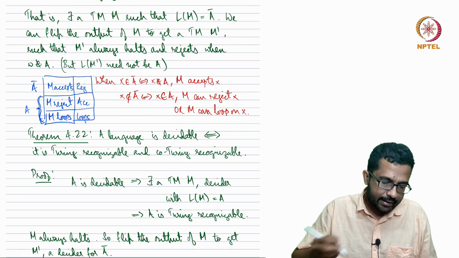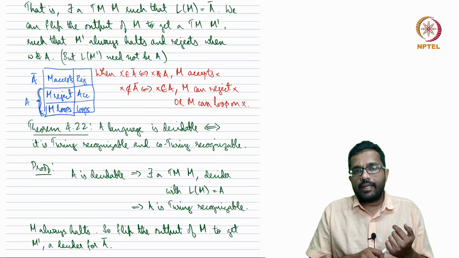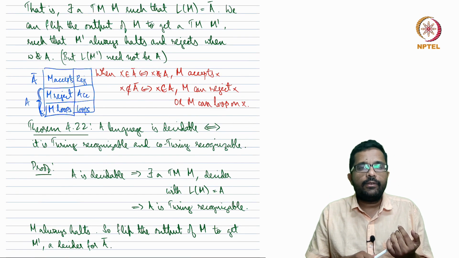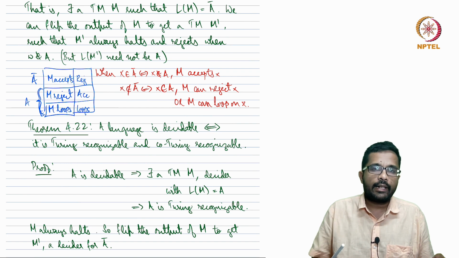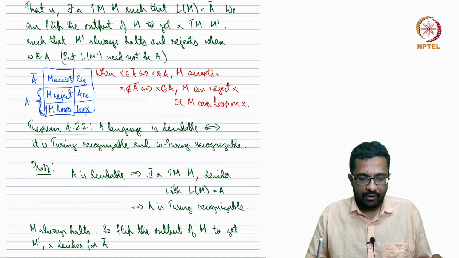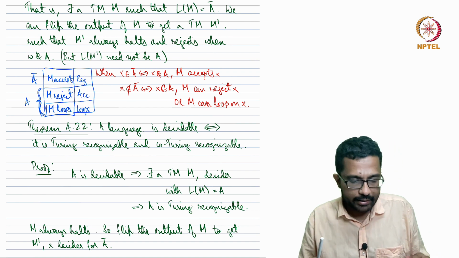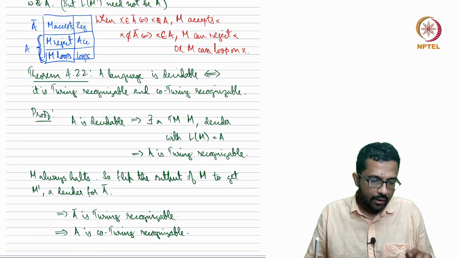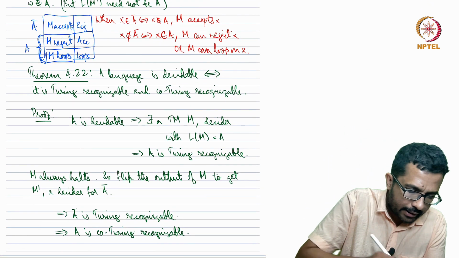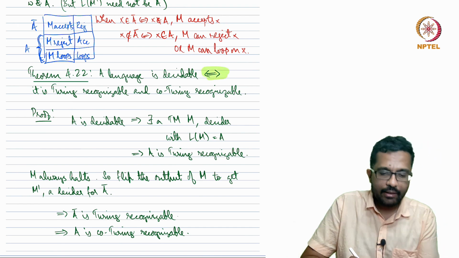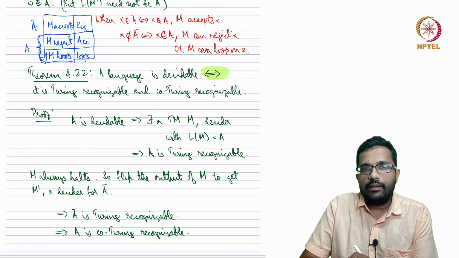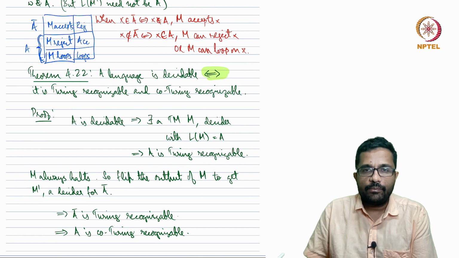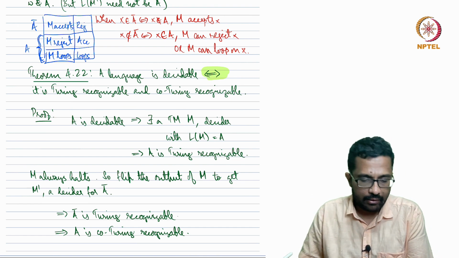One of the interesting theorems is that a language is decidable if and only if the language is Turing recognizable and is also co-Turing recognizable. So A is decidable if and only if it is Turing recognizable and co-Turing recognizable. Let's see the proof on why this is true. This is an if and only if statement, so we need to prove both directions. First we will prove the forward direction. Suppose a language is decidable, we will show that it is both Turing recognizable and co-Turing recognizable.